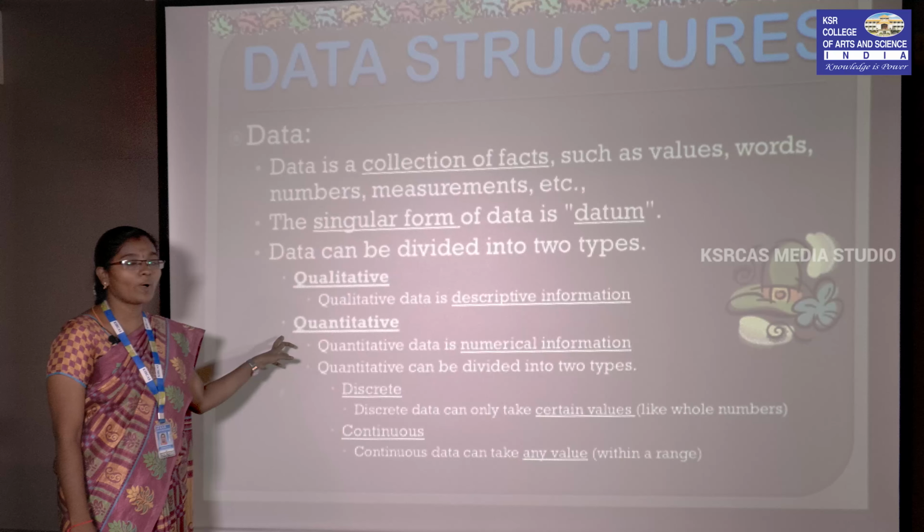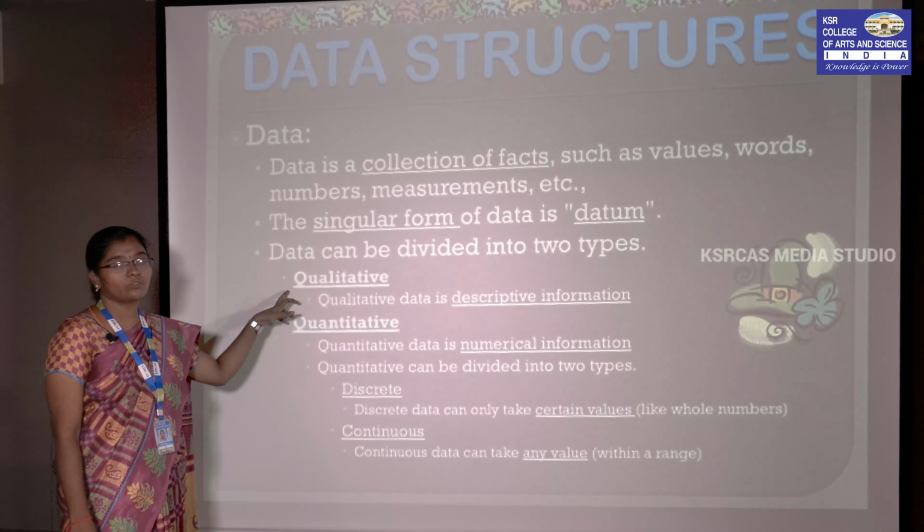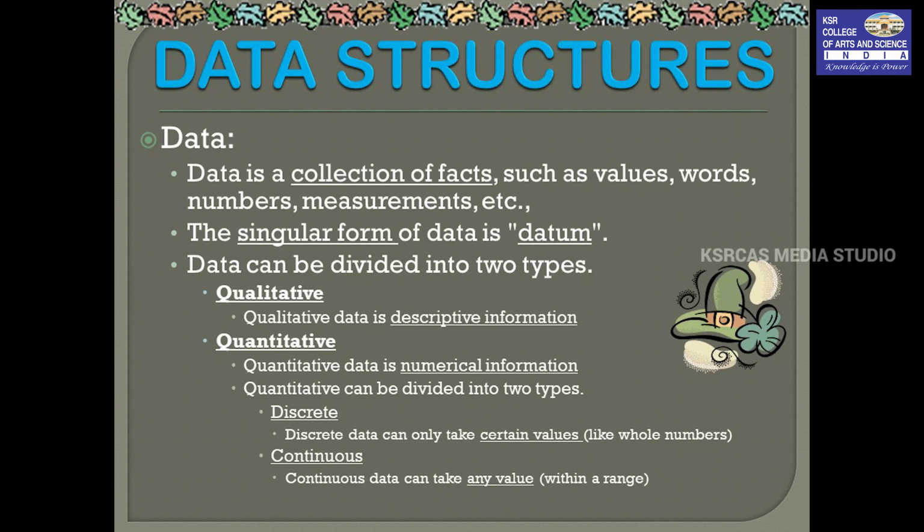Here this data is classified into two types. One is qualitative data and another one is quantitative data. So what is qualitative data? Qualitative data includes descriptive information. This descriptive information data we call qualitative. Next one is quantitative. What is quantitative data? Quantitative data includes numerical information. This quantitative data is again classified into two types. One is discrete and another one is continuous.